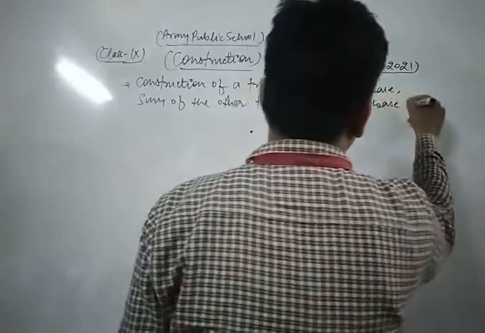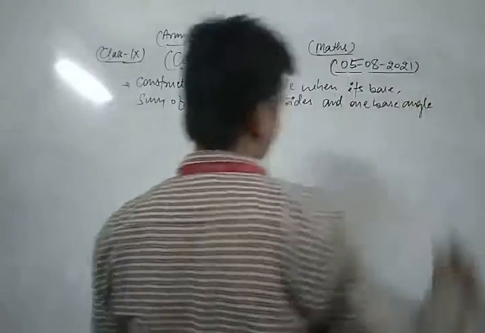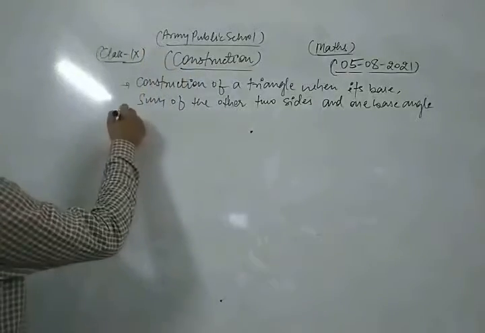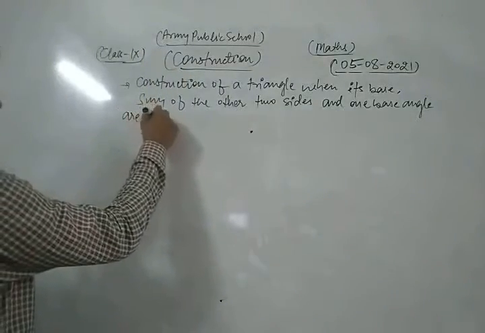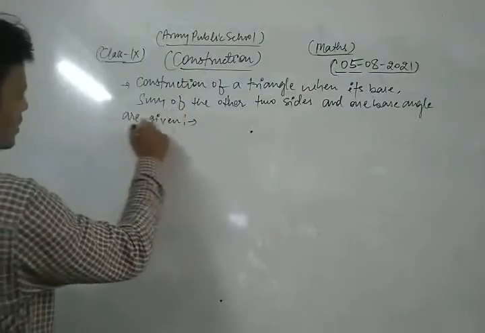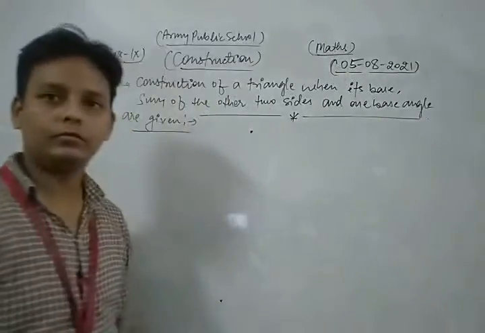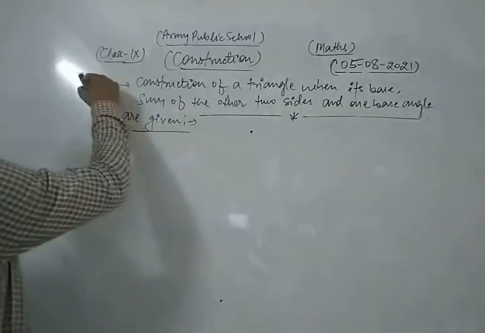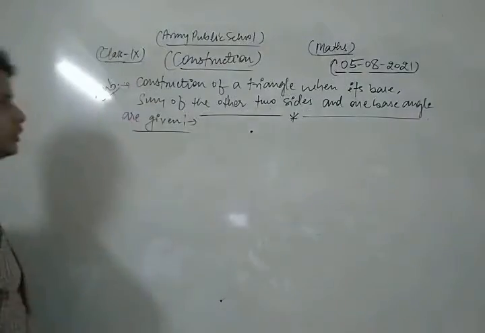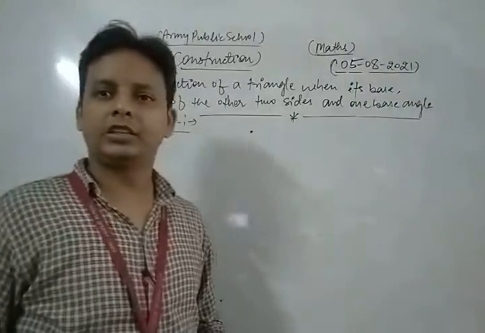This is a very important topic of the chapter construction.